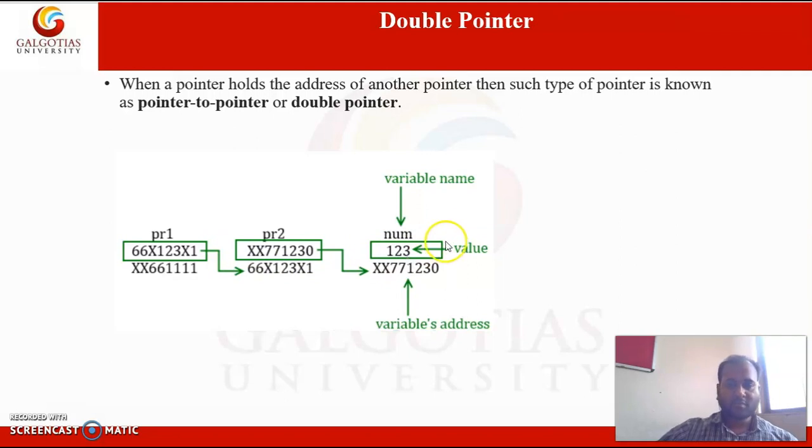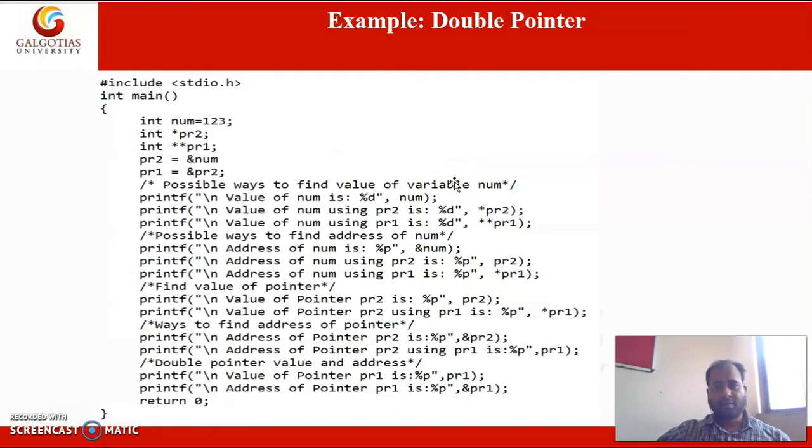In this way we are having double pointer, triple pointer, 4 pointers. Complexity increases when we are moving towards double, triple. Here I have used double pointer in this program.